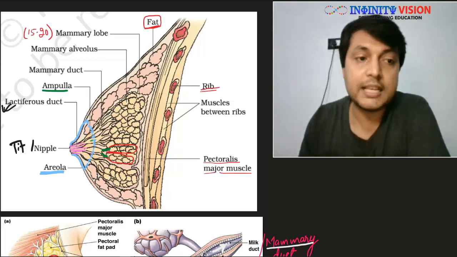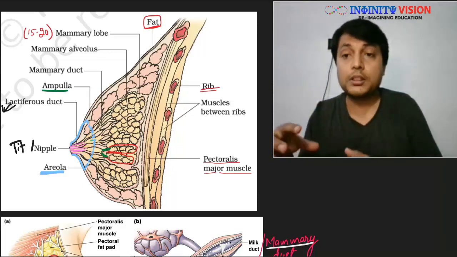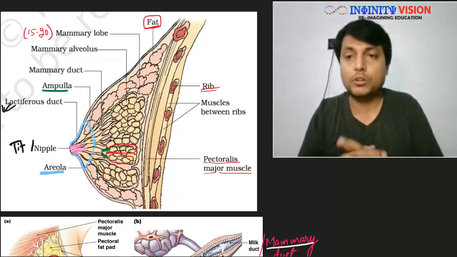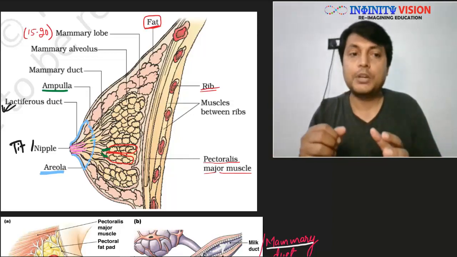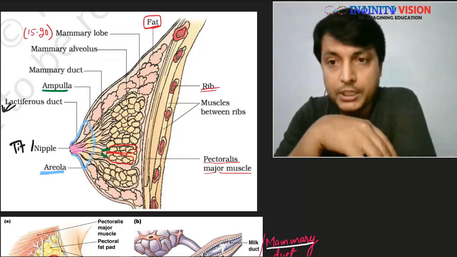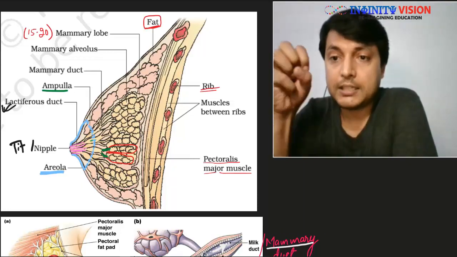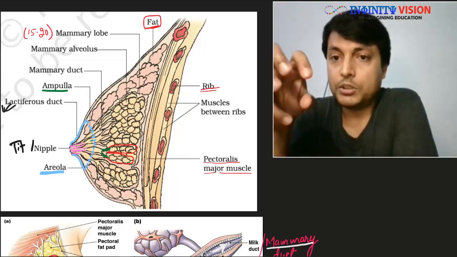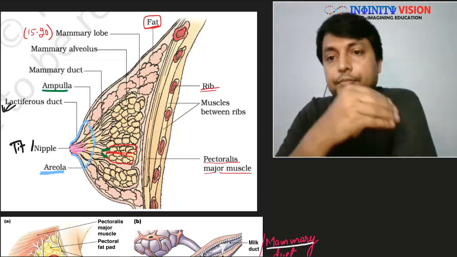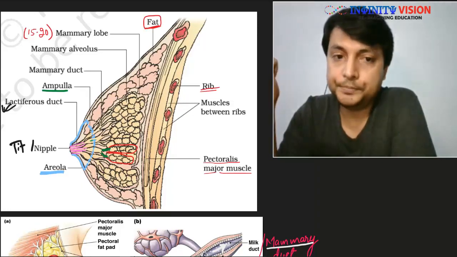So through these lactiferous ducts present in the nipple area, finally all the milk from all the alveoli is released outside the body, from where the young one or the baby finally suckles it. He or she sucks it through these lactiferous ducts, and milk goes into the mouth of the baby.